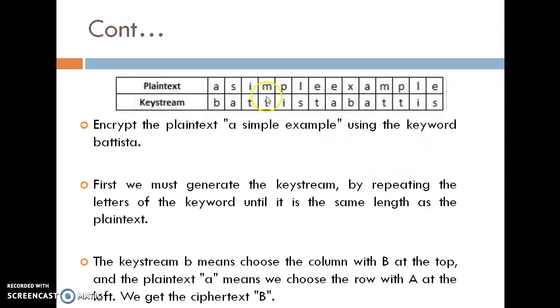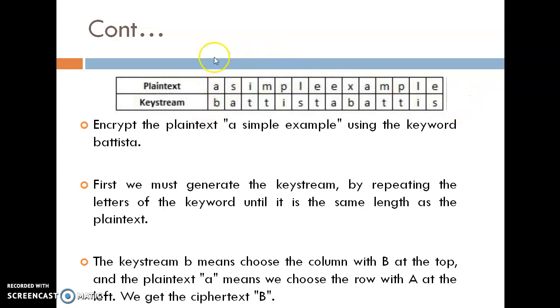Now see here. Here, the plain text is a simple message. Key: generate a key with the length of the plain text. So here, generate a key, for example, if the key value is BATTISTA, then repeat that key value up to the length of the plain text. Okay. So once again start to write here from the key, BATTIS. Okay, now the length of plain text is over, so now skip it.